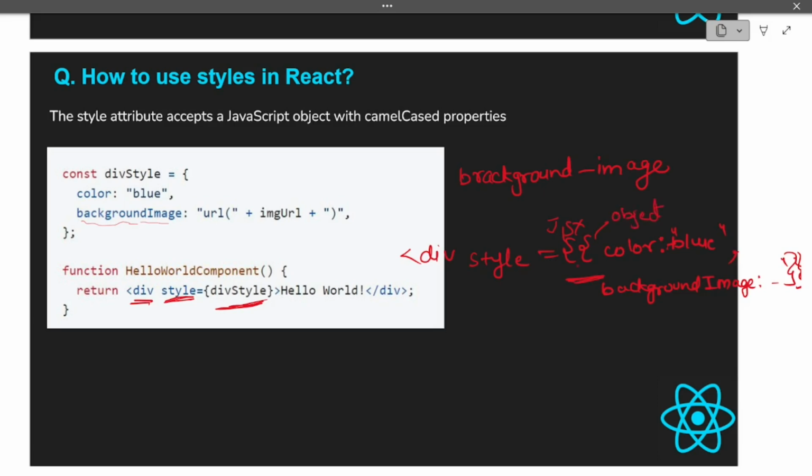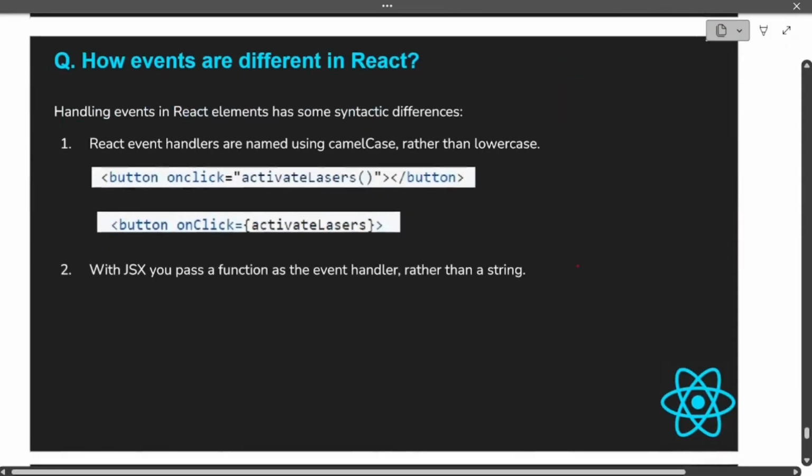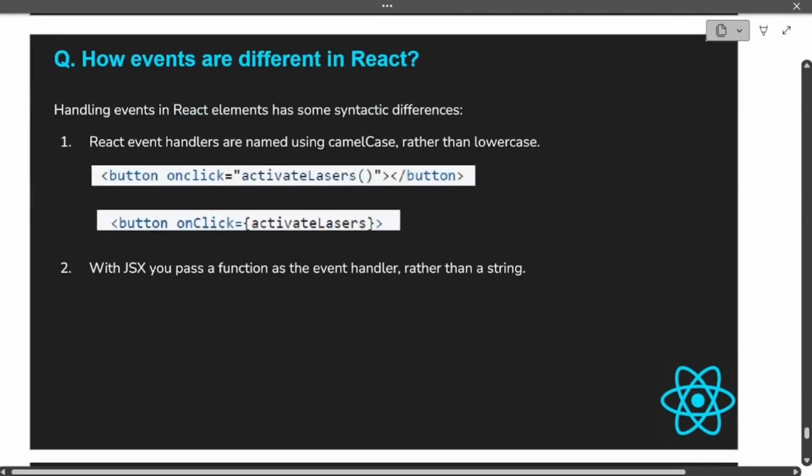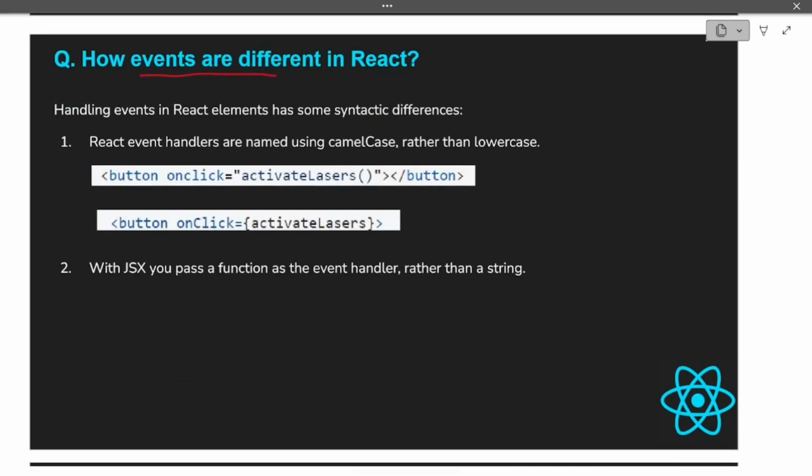Okay, let's move on to the next question now. How are events different in React.js? Events being different in React.js means we have to basically do a comparison with the events we used to have in HTML. So what is the difference that we have in events here? Let's see the first difference. React event handlers are named using camel case rather than lowercase.